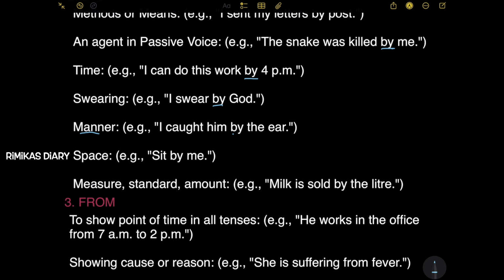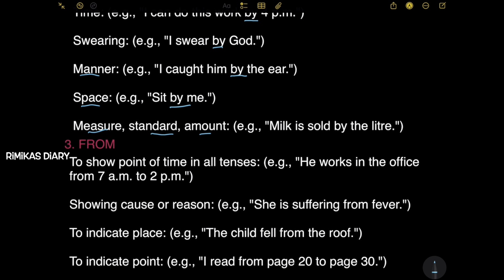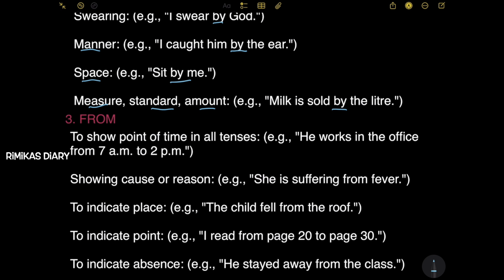Next, measure, standard, amount. Example, milk is sold by the liter. So by is also used in those places when we talk about measure, standard, or amount. Here, liter is a standard unit, so it's standard. So by is also used in these places.